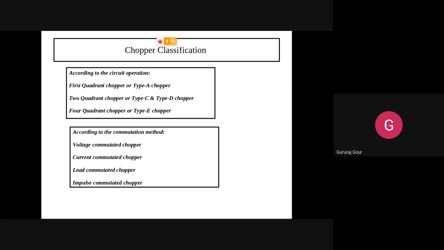Those things are going to decide the turning off or commutation of the SCRs, or based on the train of pulses or PWM control technique might be used in commutation of the SCR used as a part of the circuitry of this chopper, that is impulse commutated chopper.